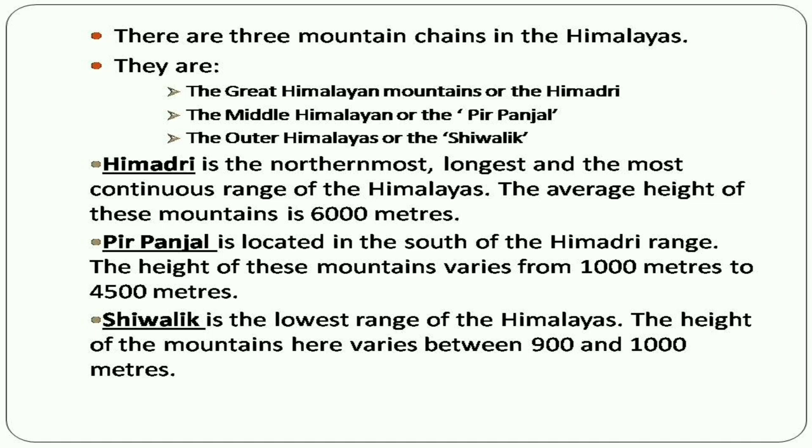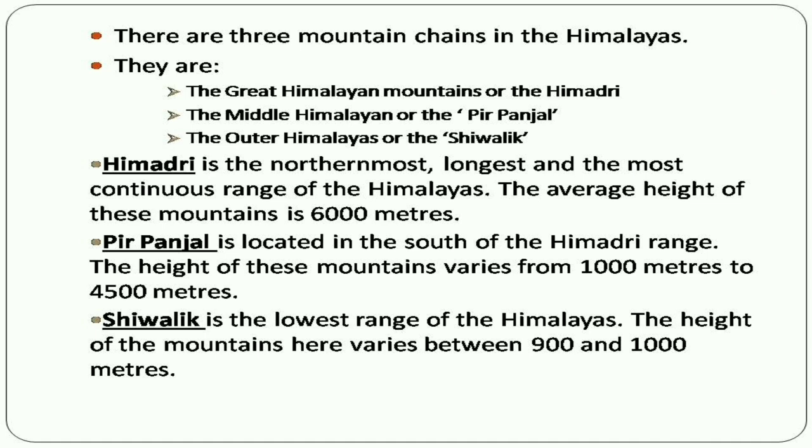The next topic is Middle Himalayan range. Middle Himalayan chain is located south of the Himadri range. It is commonly known as Pirpanjal. The height of these mountains varies from 1000 meters to 4500 meters. Some famous hill stations in this range are Mussoorie in Uttarakhand, Shimla in Himachal Pradesh, and Darjeeling in West Bengal.